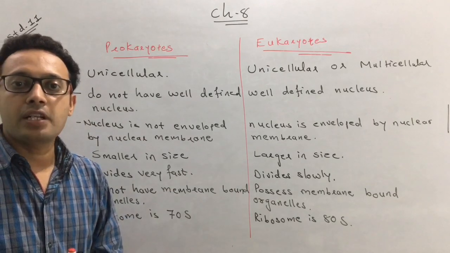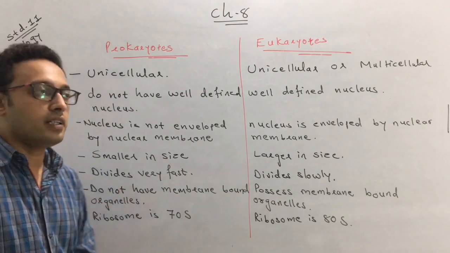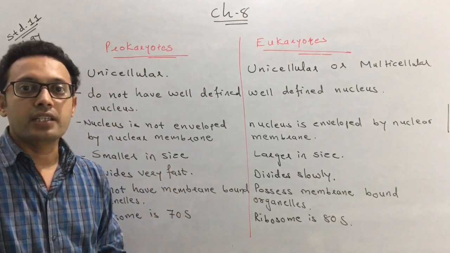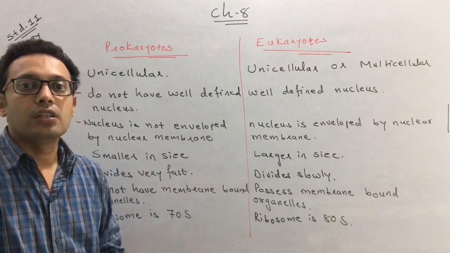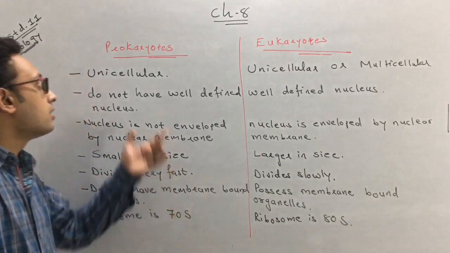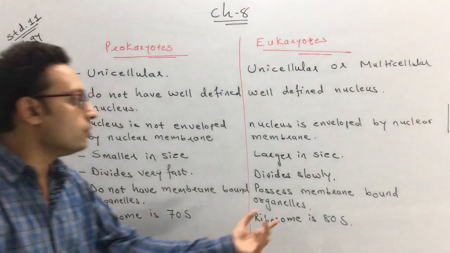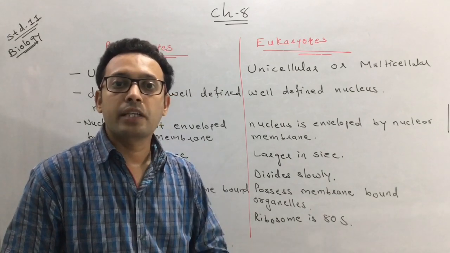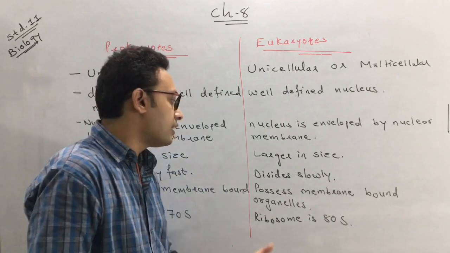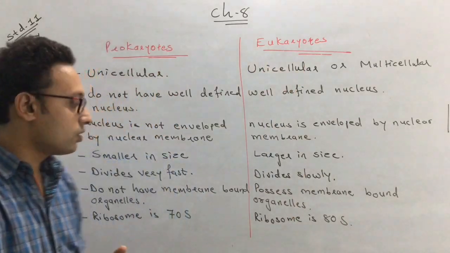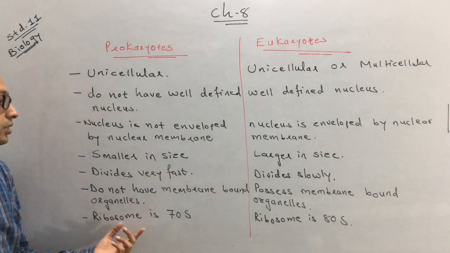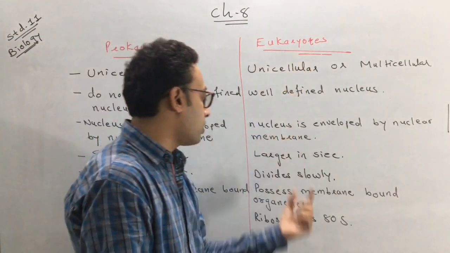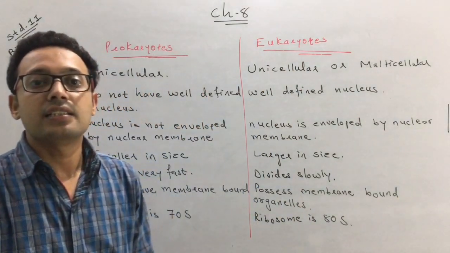They are absent in prokaryotes, like ER, Golgi body, lysosome, vacuole, mitochondria, whereas the eukaryotes possess them. Next, in prokaryotes the ribosome is smaller, 70S, but in eukaryotes the ribosome is 80S in size.